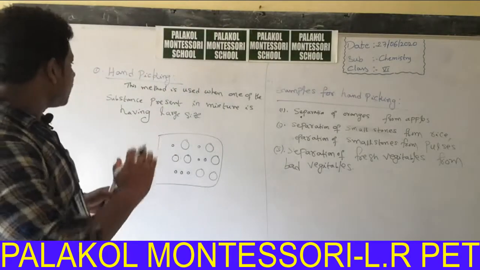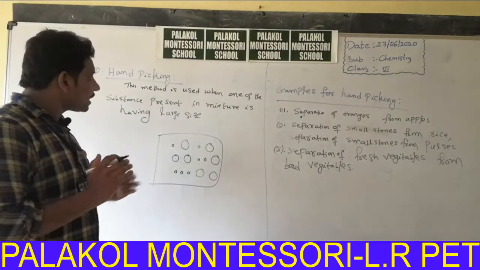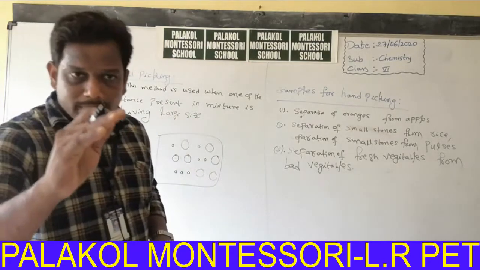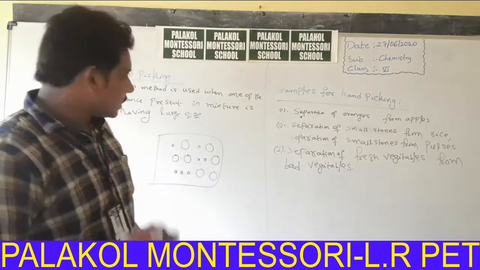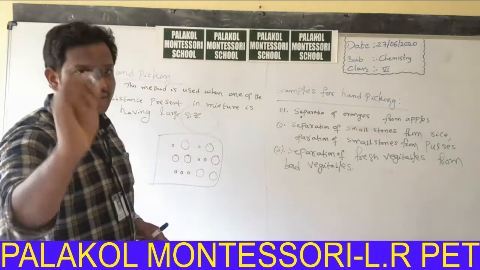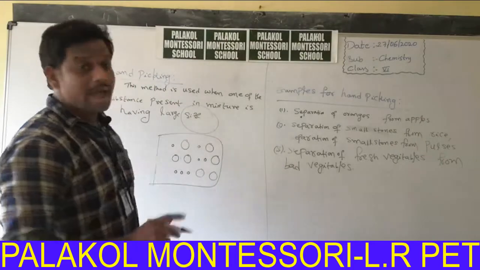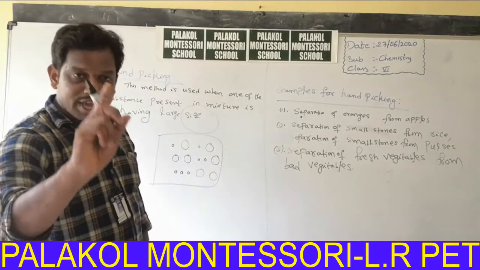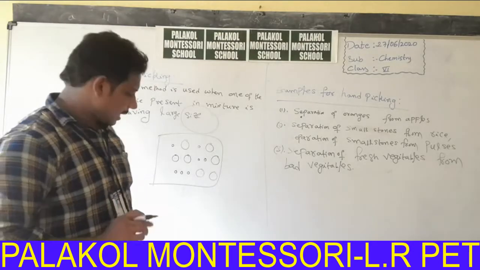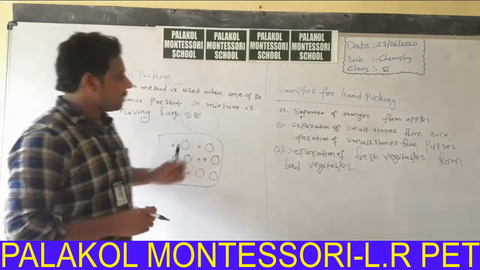Once again I will repeat, this method is used when one of the substances present in the mixture is having large size. Based upon the size property, whenever you have a difference in size, immediately you go for the hand picking method. If there is a change in color, immediately you go for which method? The hand picking method.